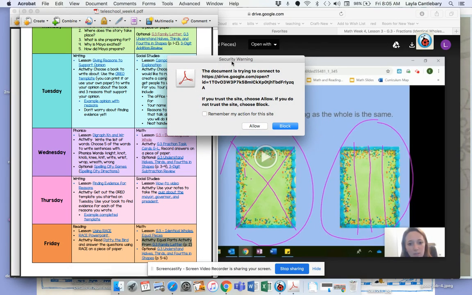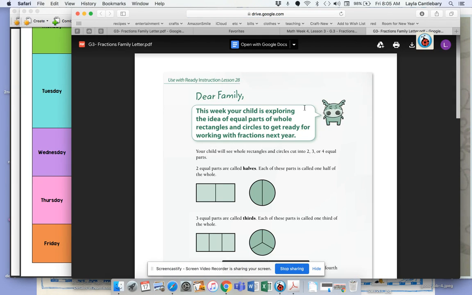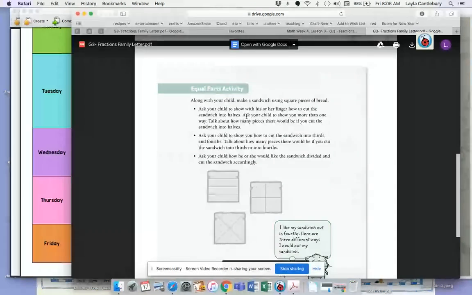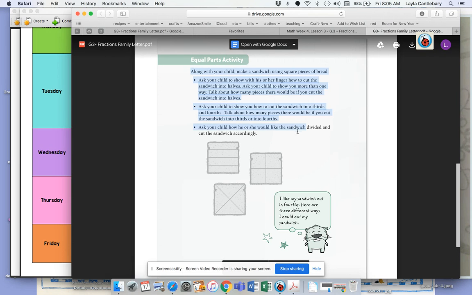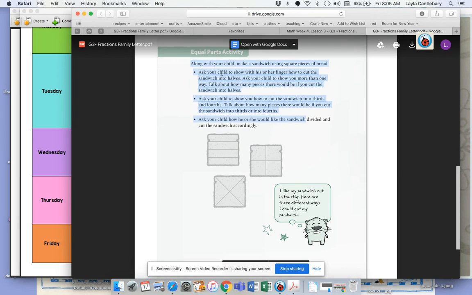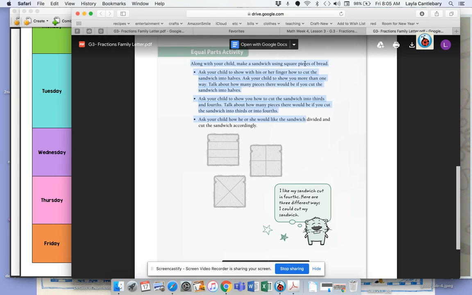So when I click on that, and I click allow, it's going to take me to this. Now, this has a direction, but if I go down to the second page here, it's got the equal parts activity. Now, maybe you don't have sandwich bread, so you can't necessarily do this with your parent, okay? It has to be square bread.